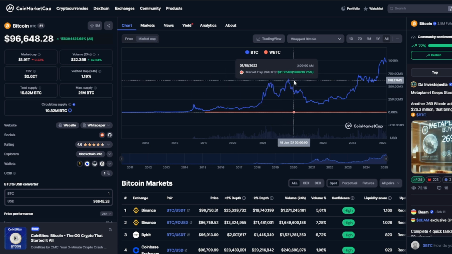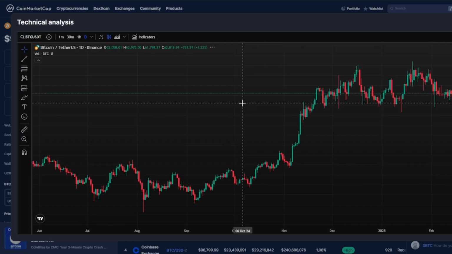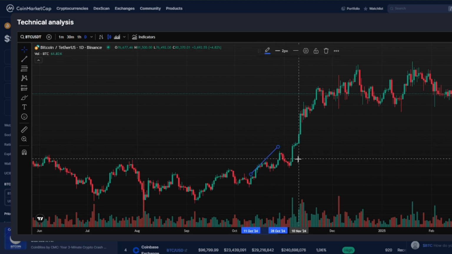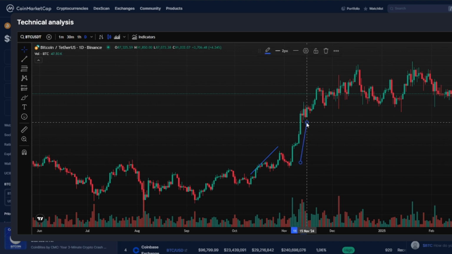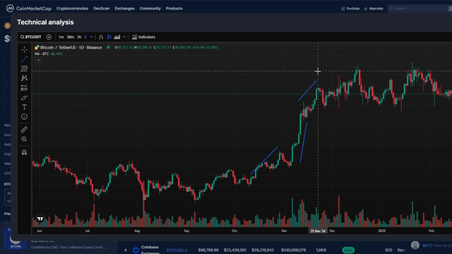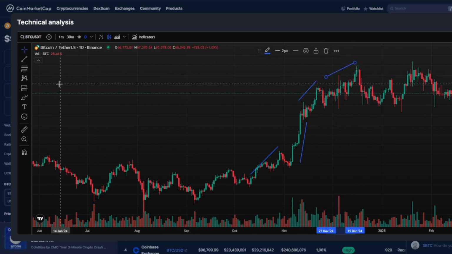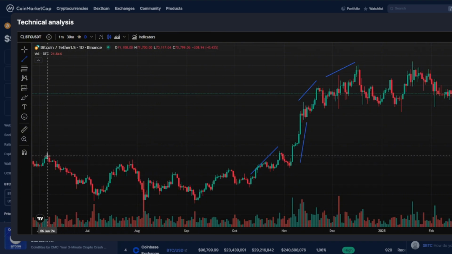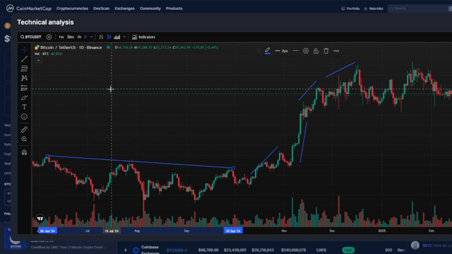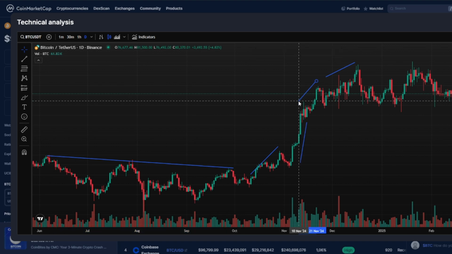USDT, Tether. Technical analysis. USDT is a stablecoin, so its price typically stays around $1. Since it is pegged to the US dollar, technical analysis for USDT is not usually relevant in the traditional sense, as it is designed to maintain its value. However, it's worth noting that during times of high volatility in the crypto market, USDT's value can fluctuate slightly from $1. This is usually a sign of market instability or liquidity issues.